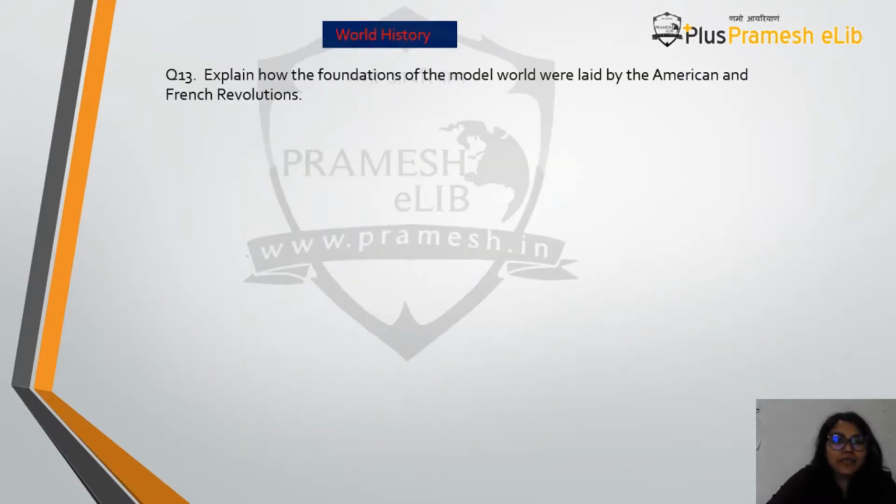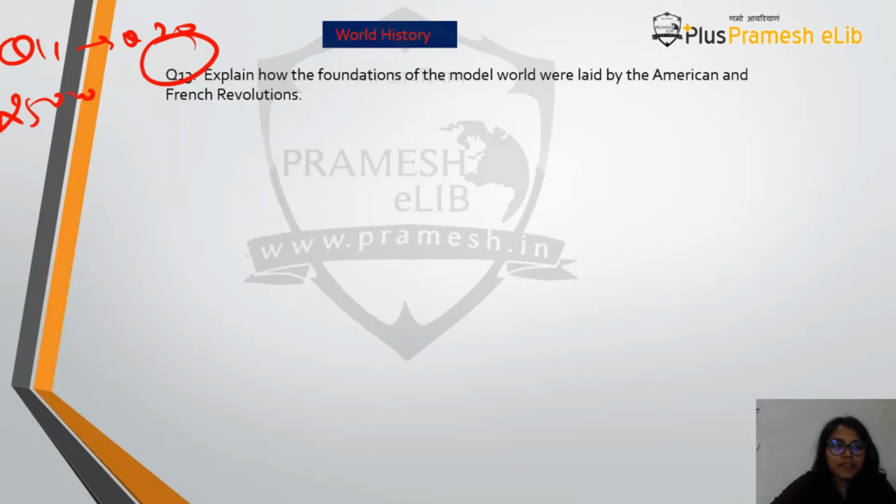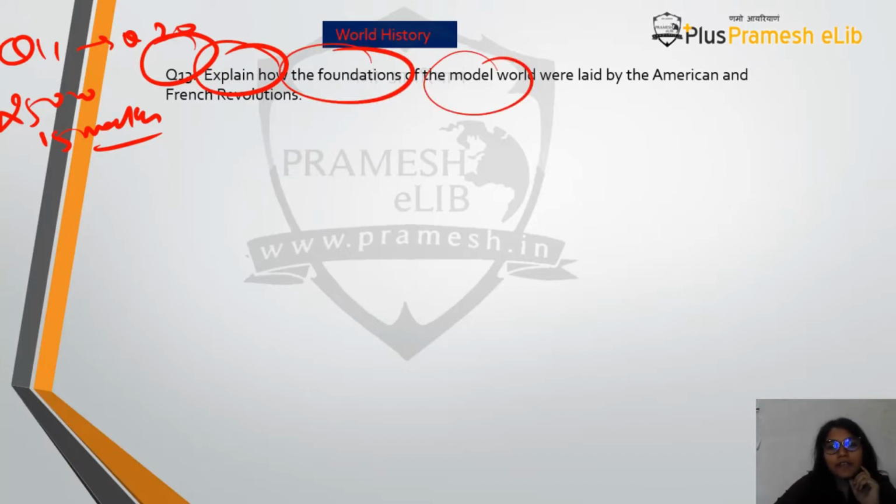Now we will come to question number 13. Question number 13 belongs to questions 11 to 20, that is, it's a 250 words or 15 marker question. The question is: explain how the foundations of the modern world were laid by the American and French Revolutions.